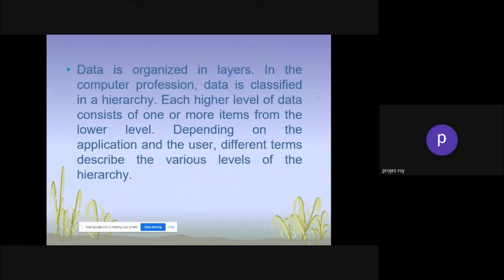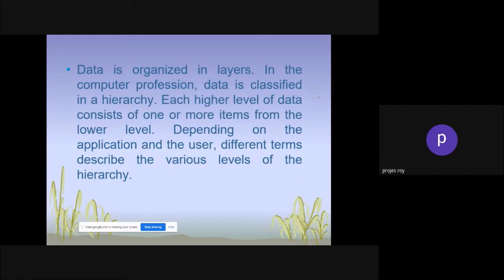That's the data hierarchy. Data is organized in layers. In the computer profession, data is classified in a hierarchy. Each higher level of data consists of one or more items from the lower level, depending on the application and end user. Different terms describe the various levels of the hierarchy.